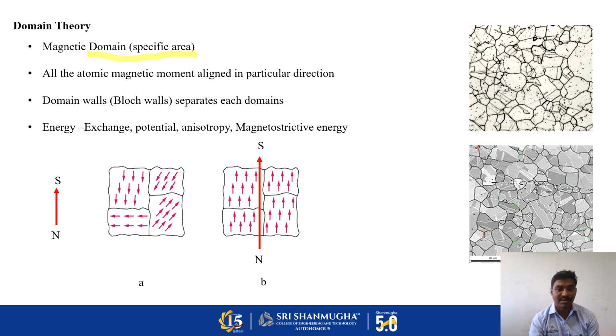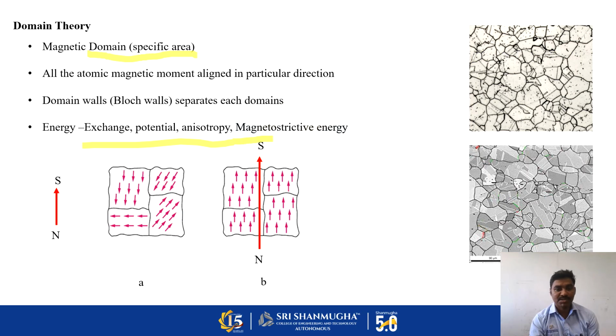So just see the diagram given below. There I have marked with an arrow in red color the magnetic property of each domain. Individual domains are separated by a domain wall, which is also called a Bloch wall.